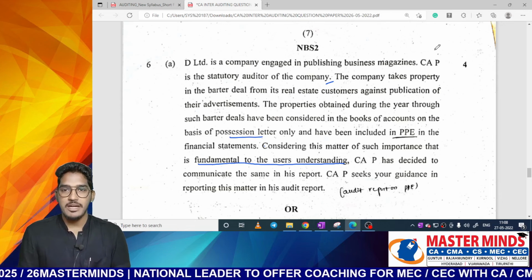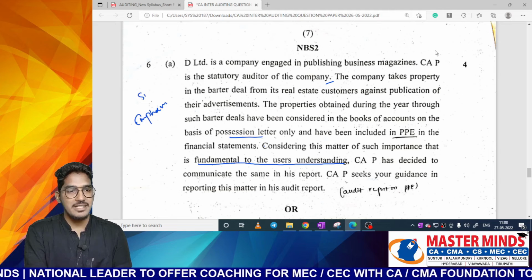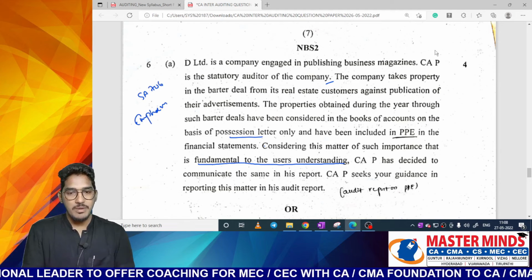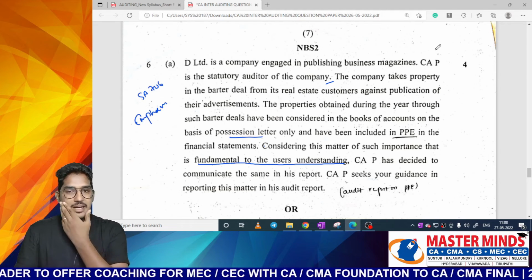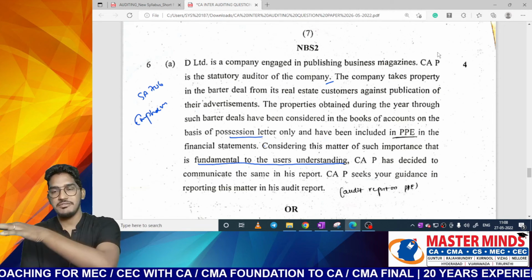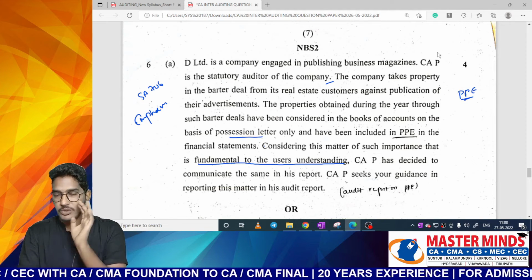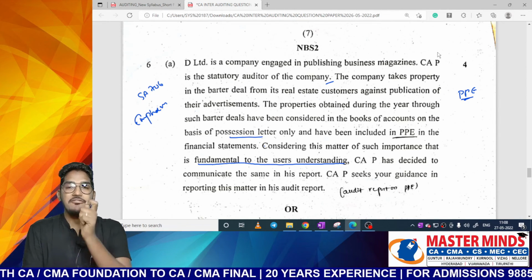By emphasis of matter paragraph. So you are supposed to write about the emphasis of matter paragraph from SA 706. But most of the people might think that since they have given reference to PPE, property, plant and equipment, their focus might shift to CARO once again regarding PPE, first point of reporting. No, the question is about emphasis of matter paragraph.